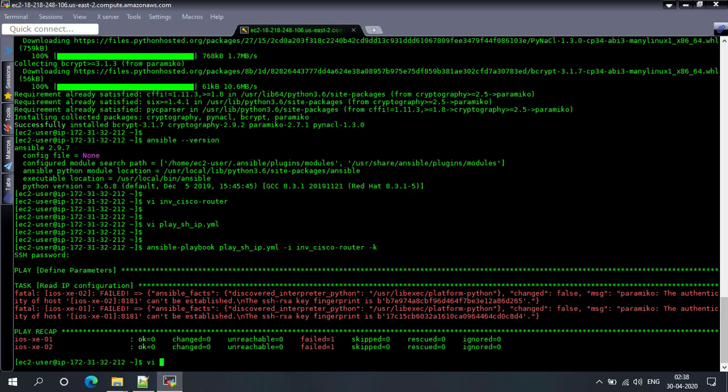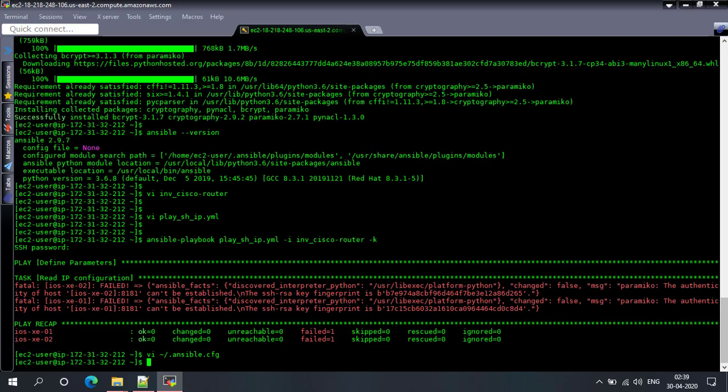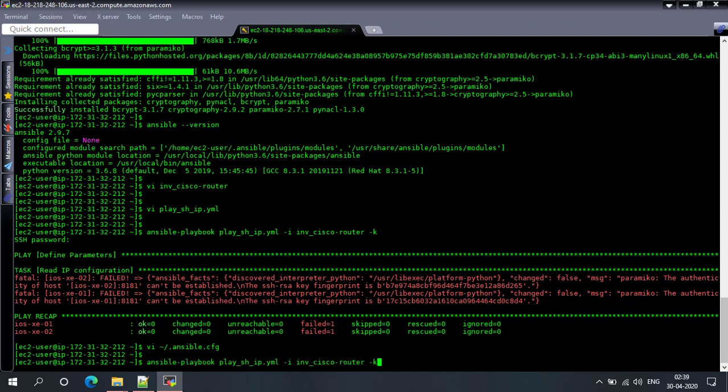We can create a file in our home directory named ansible.cfg and create a defaults section here: defaults, host_key_checking equals false. We will save this and again run our playbook.